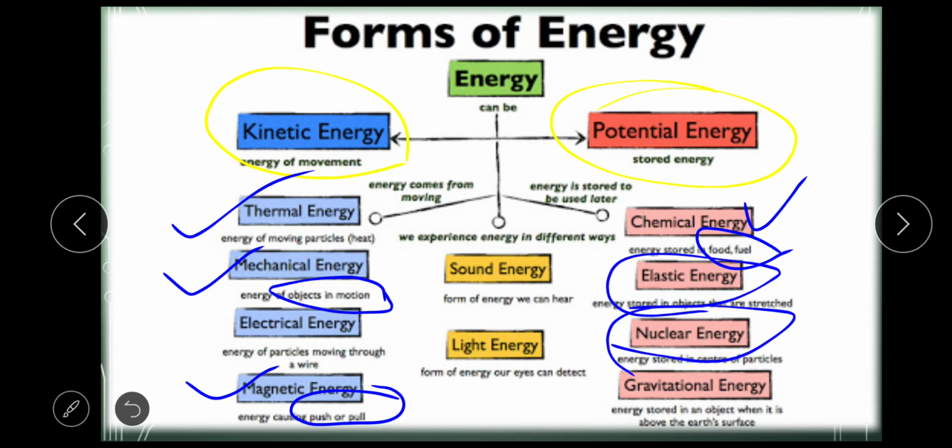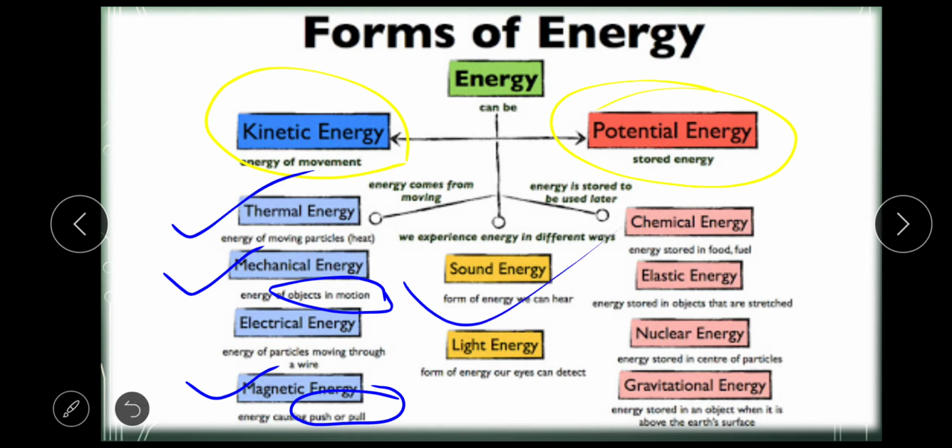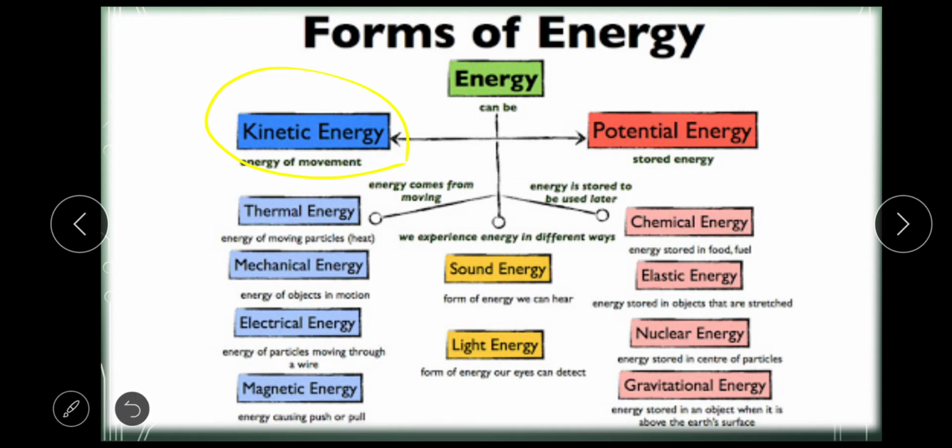Nuclear energy is in the nucleus of an object. Gravitational energy, we have already seen. Sound energy is because of which we can hear an object. And last is light energy, which we can perceive with our eyes. Sunlight is also included in light energy. Why did we review these forms of energy? Because these forms of energy will now help us understand the conversion.